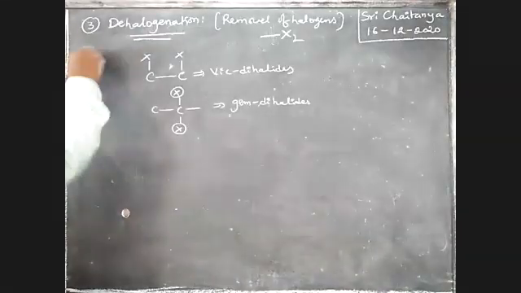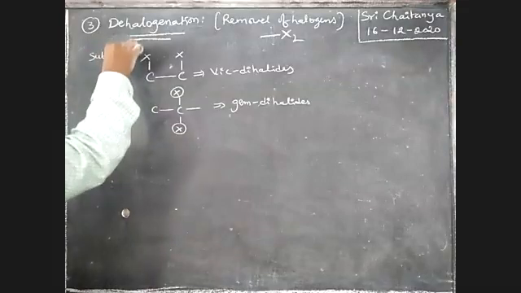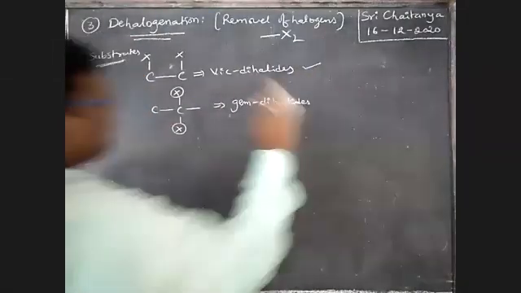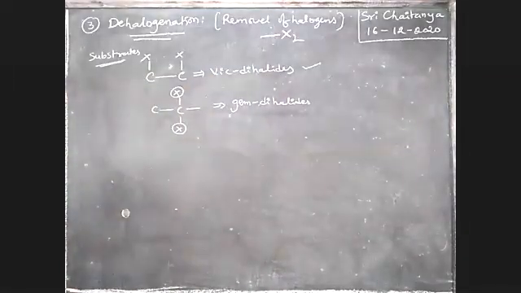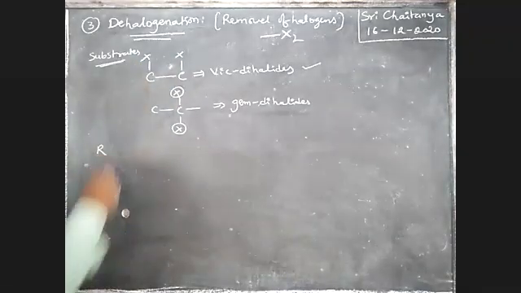These are the substrates, boys. Mostly vicinal dihalides are used. Sometimes gem dihalides are also used. From these, dehalogenation takes place, and automatically alkene is the product. Next, what is the reagent used to remove these halogens?